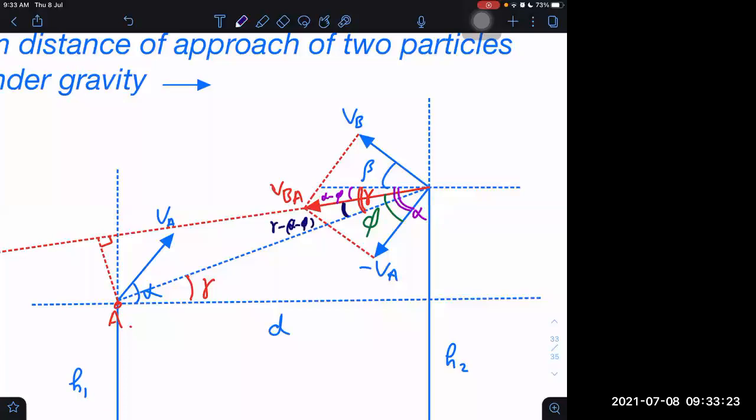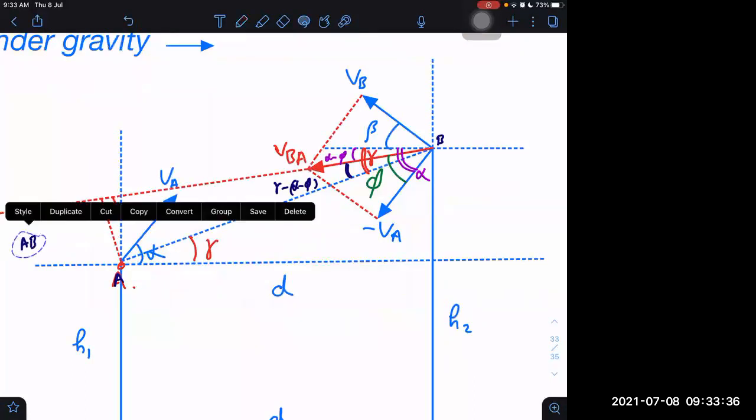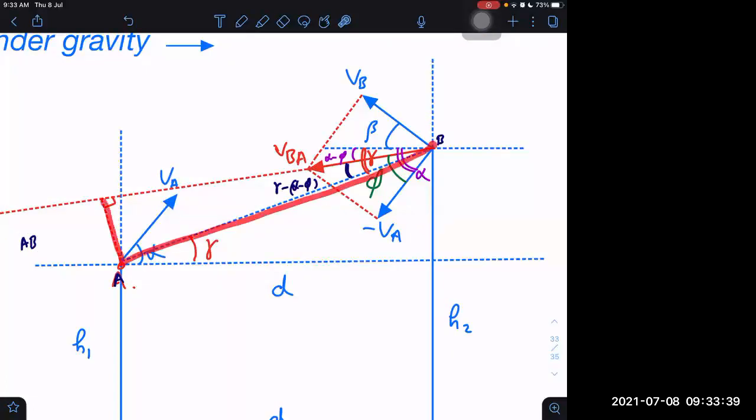Yes, sir. Now we are getting the answer. If I take A and this is B here, and this is A here, so AB length we know. Then I can say this minimum distance is nothing but AB. Observe this right angle triangle. In this right angle triangle, this is the opposite side. Opposite side can be represented as AB into sine gamma minus alpha minus phi.